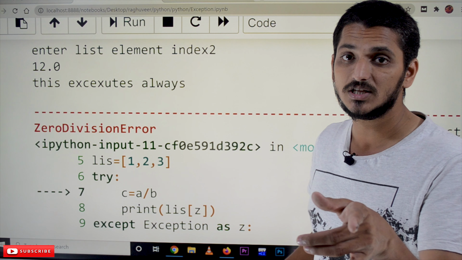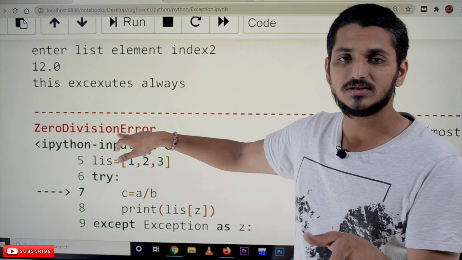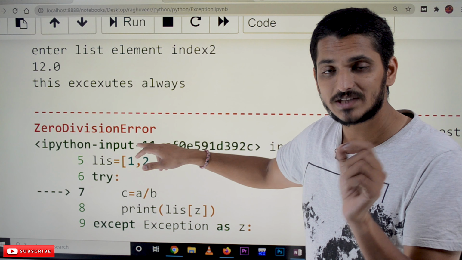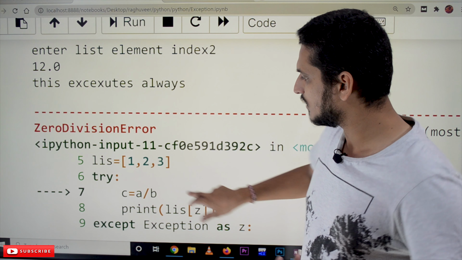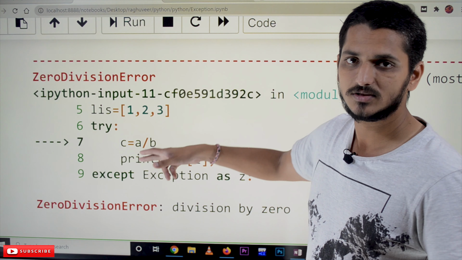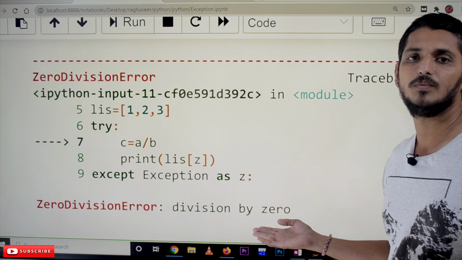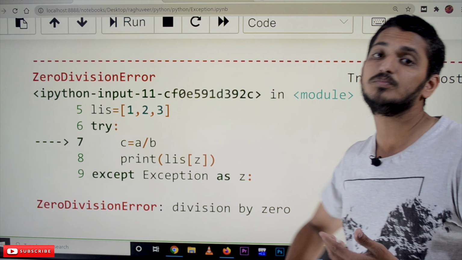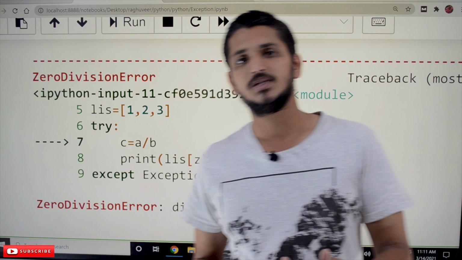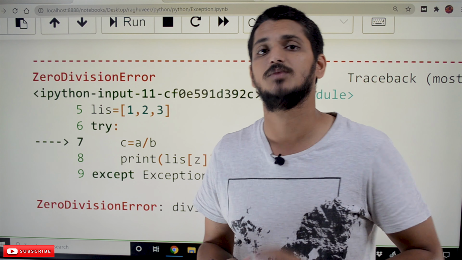What message is it displaying? Why is it displaying the same message? Whatever exception it raised, that message will be displayed. Which exception is it raising? Zero division error, division by 0. So this is how we stop execution after handling the exceptions.